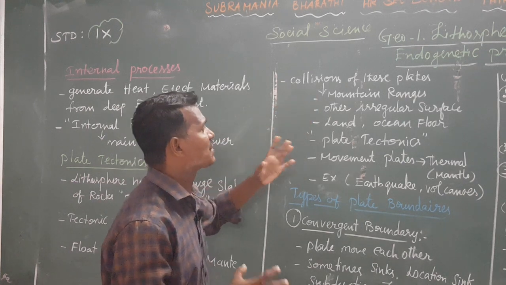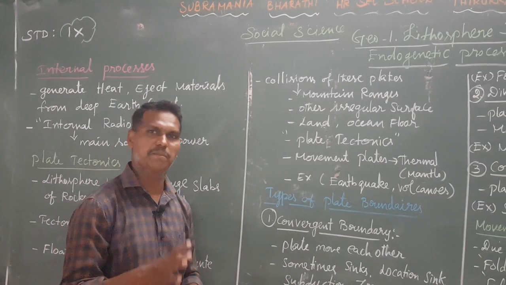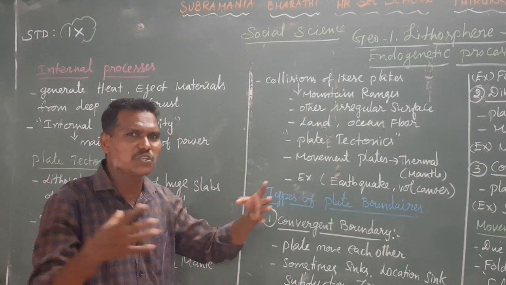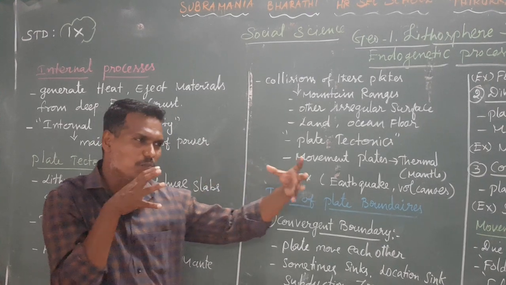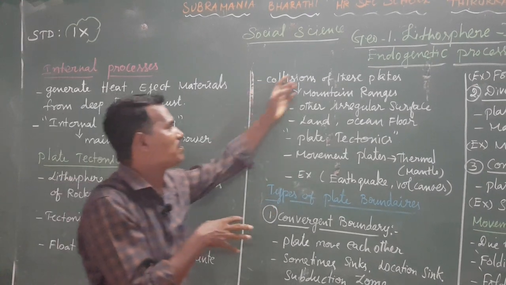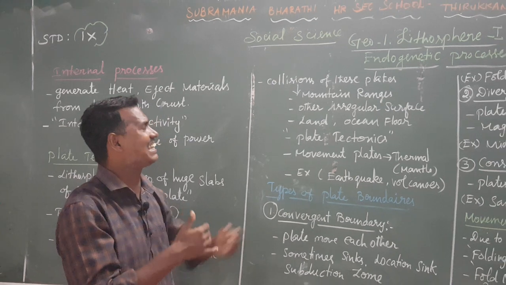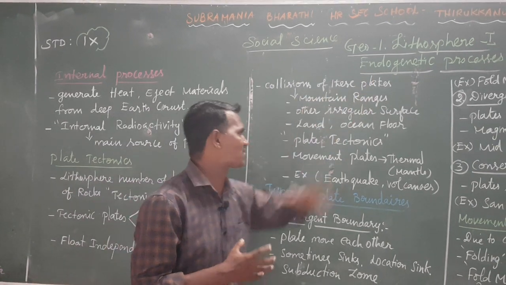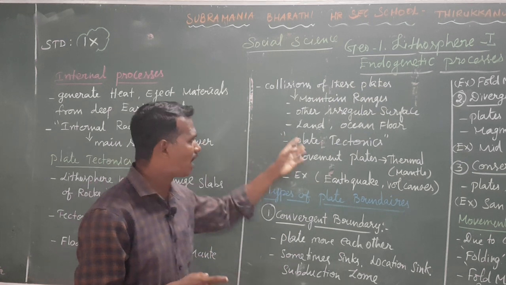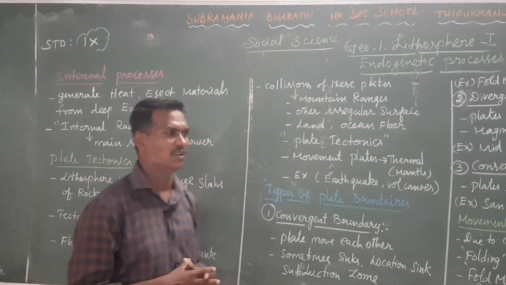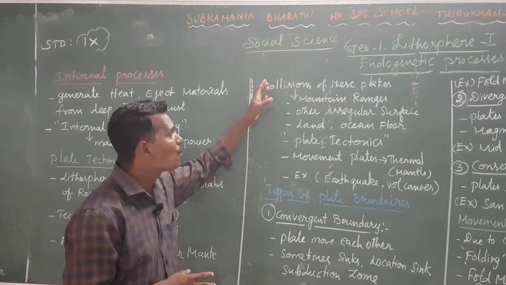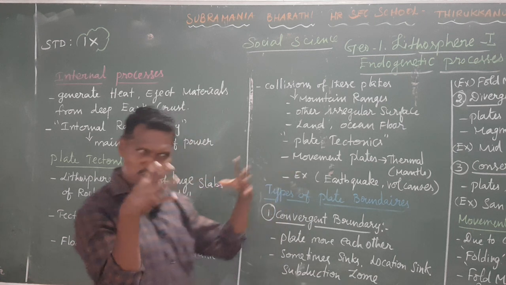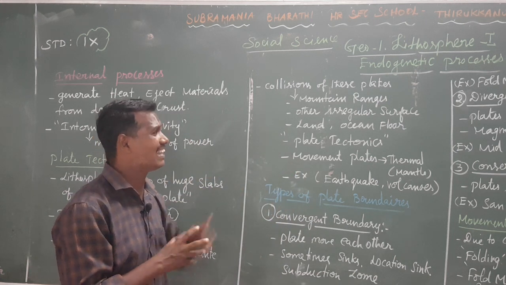The next important topic, the collision of these plates. Major plates or minor plates, they collide. Collision means hitting each other. Due to the collision of these plates, they create mountain ranges and other irregular surfaces on the land or ocean floor. Do you understand?